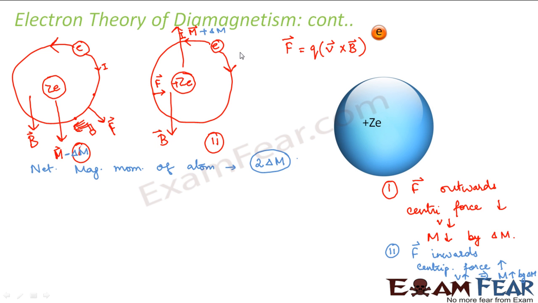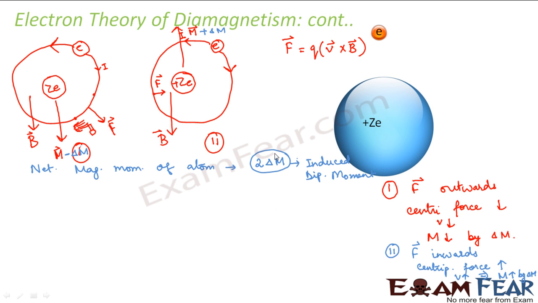Because this magnetic moment is a vector quantity. So when you vectorially add these two magnetic moments, you see an induced magnetic moment of 2 delta m, right? So this is known as induced dipole moment. So what did we observe? The main observation was that by application of an external magnetic field, the net magnetic moment of the atom increased by 2 delta m.